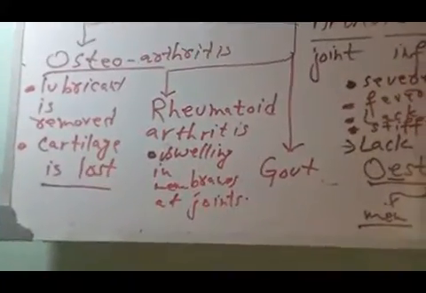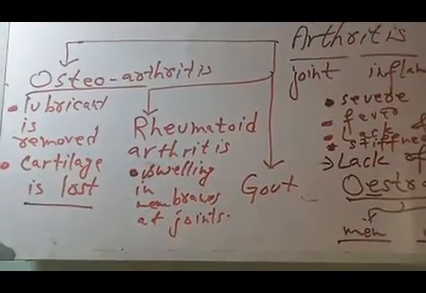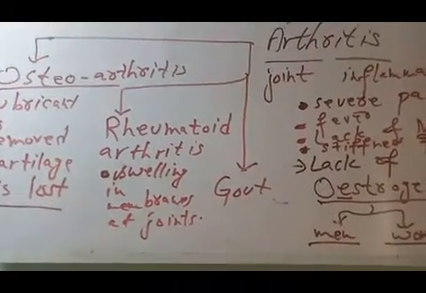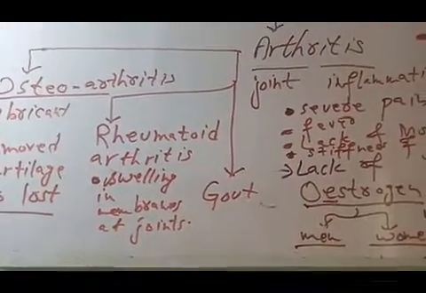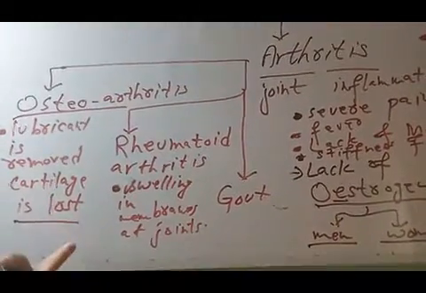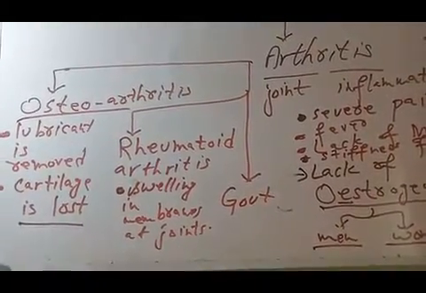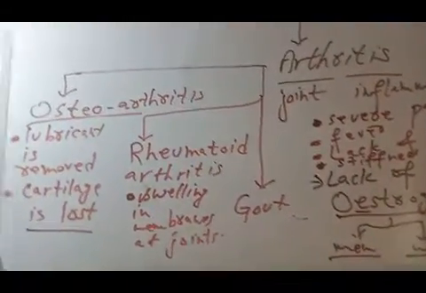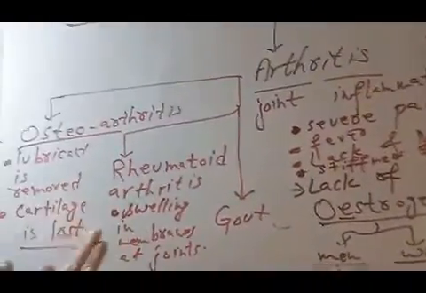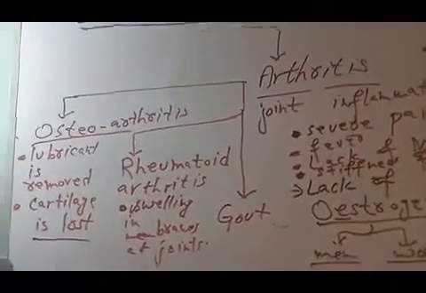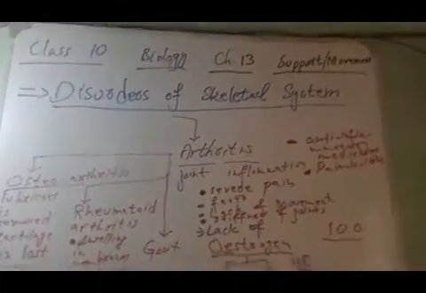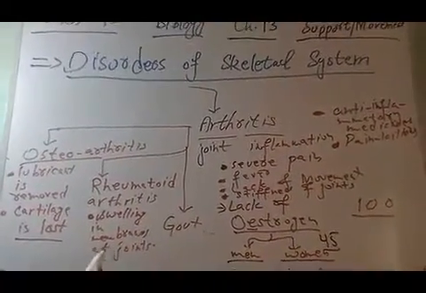That is why there are more chances of rheumatoid arthritis to attack at the heavy weight parts of the body. Osteoarthritis is also similar. The main difference is the cause. In osteoarthritis, the cause is removal of the lubricant or the cartilage, but in rheumatoid arthritis there is no removal, but there is an increase in the size of the membranes of joints.